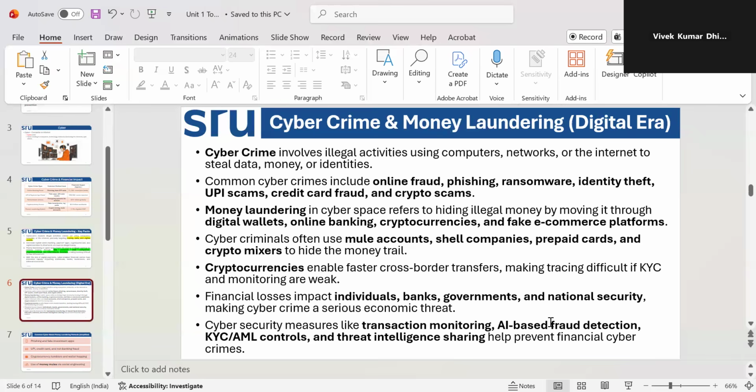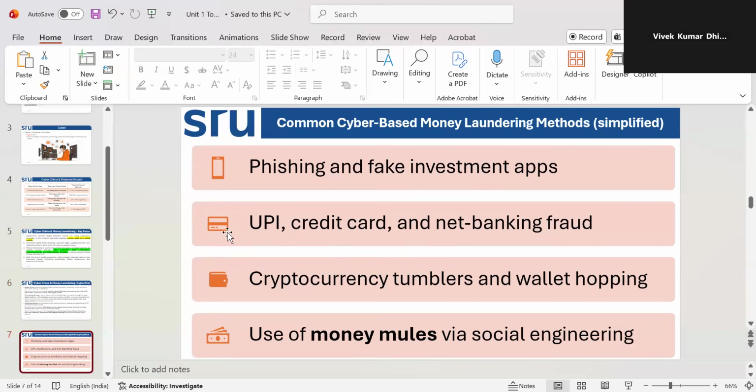Now we are just understanding what kind of threats are going on in the upcoming days and the current days. After these details, we will understand the money laundering methods.